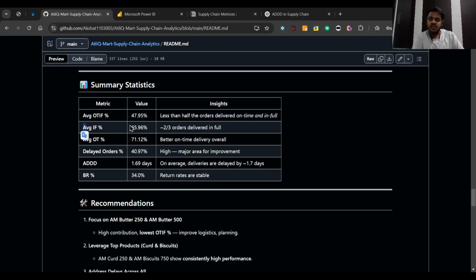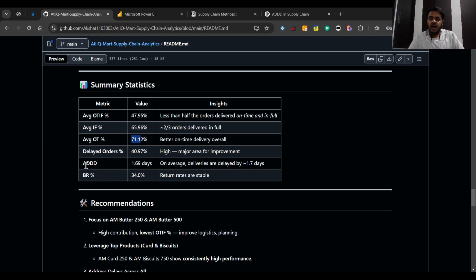Also, the average IF percentage is 65%, which means two-thirds of the orders are delivered in full, and the average OT percentage is 70%, which is better. So on average, 70% of the orders arrive on time.